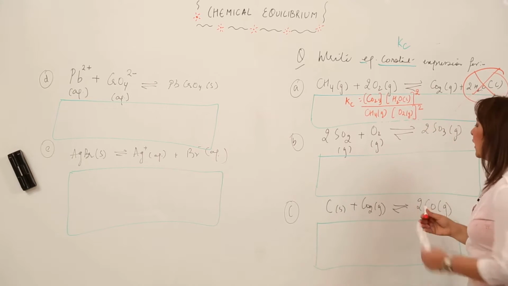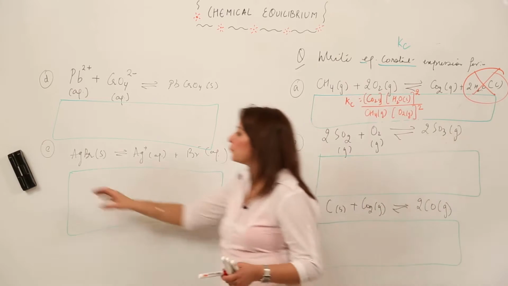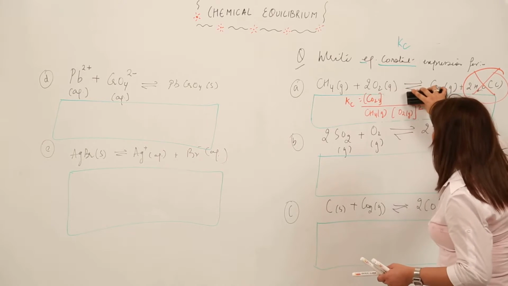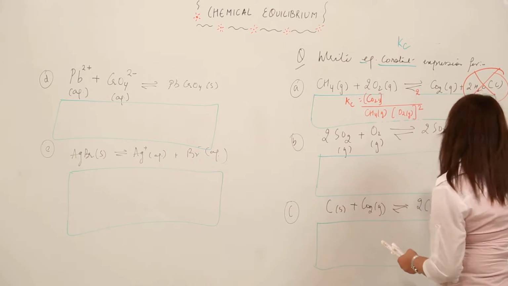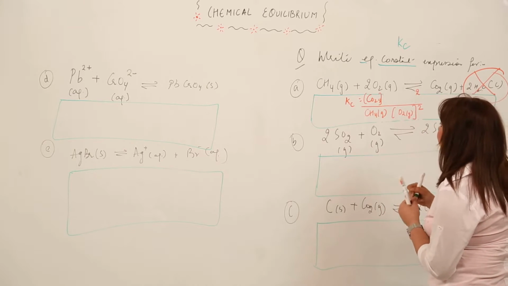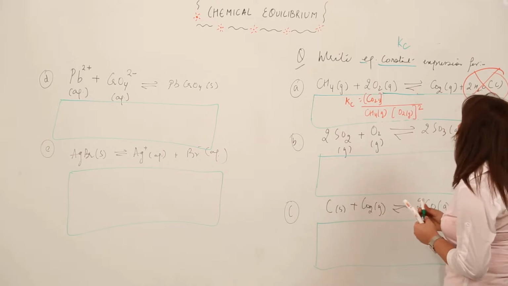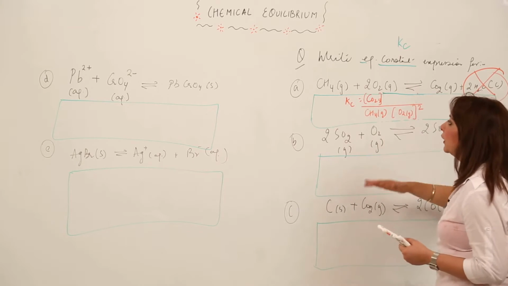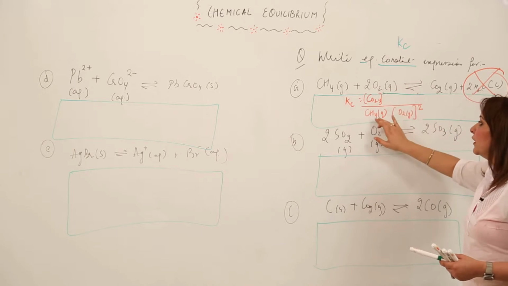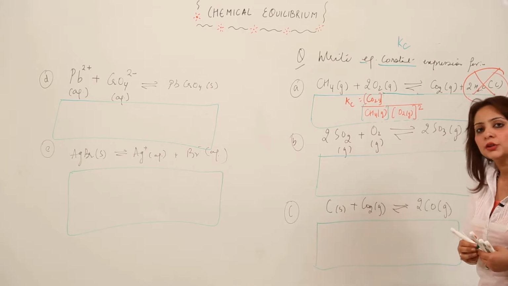So you don't actually need to write the H2O, so I am removing the H2O along with its moles. This is the answer if you get the question to write the equilibrium constant: do not write terms which involve a pure solid or a pure liquid. So in this equilibrium constant expression, we write only the concentration of CO2 divided by the concentration of CH4 and the concentration of O2 raised to power 2.